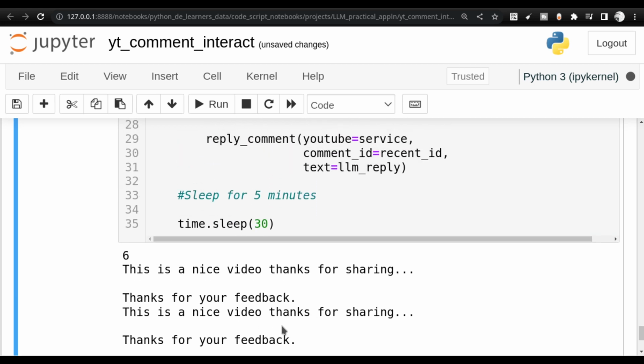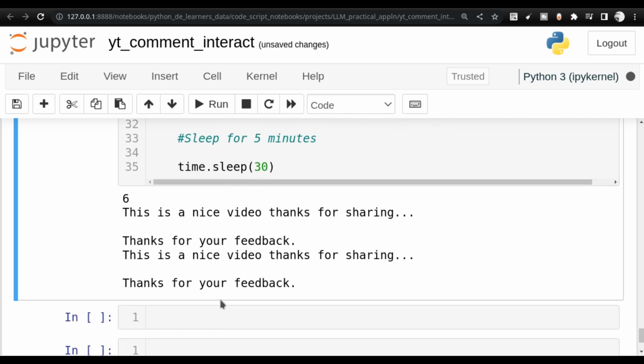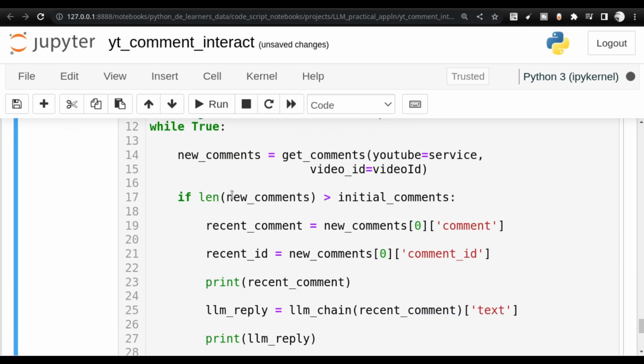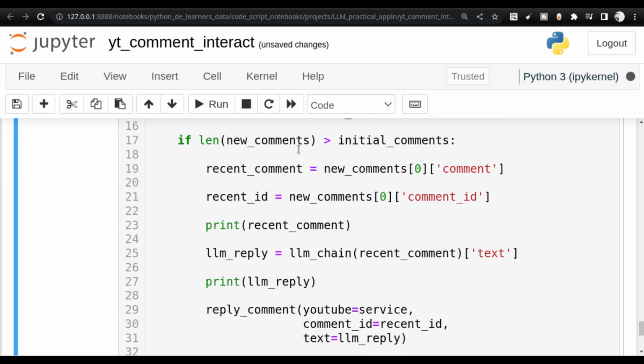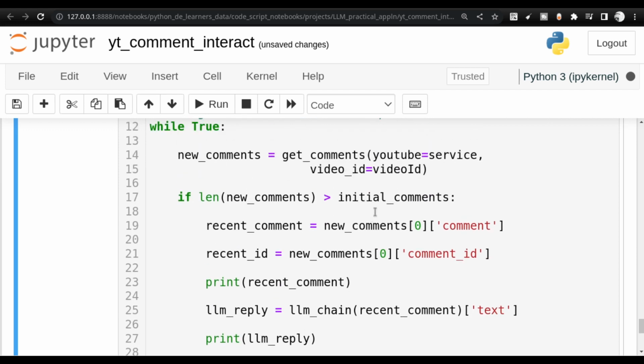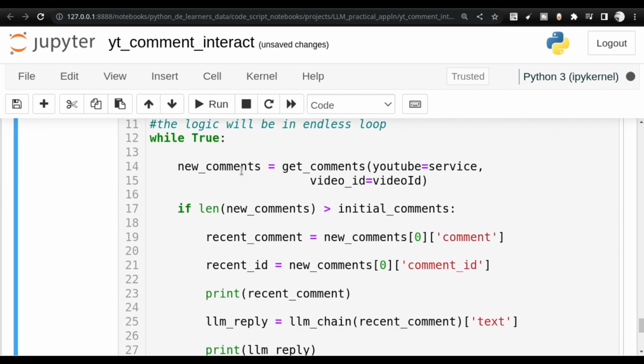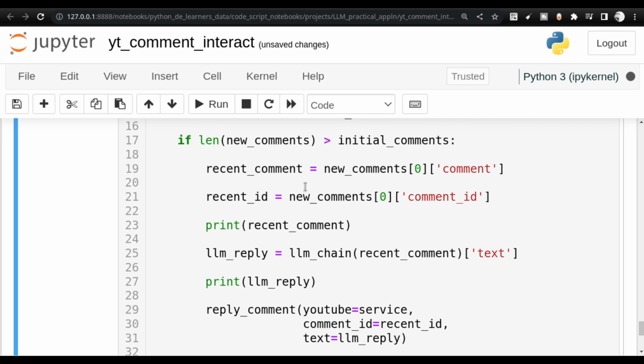So the most important point is that once the new video, excuse me. Okay, as I was executing, I realized the mistake I was making. I had checked whether the length of the new comments is greater than the initial comments, and the initial comments was outside the while loop. So by default, every 30 seconds, the LLM was getting called.